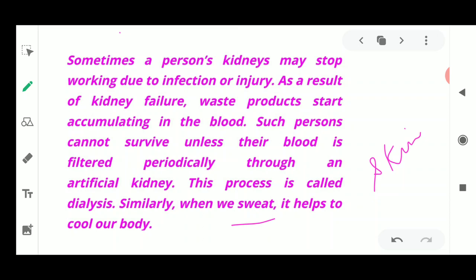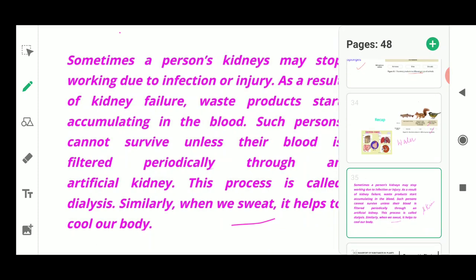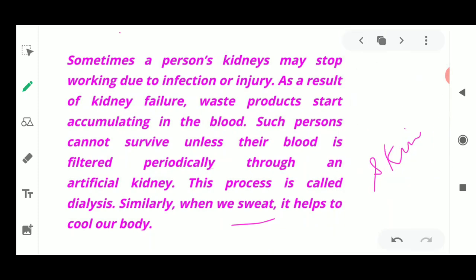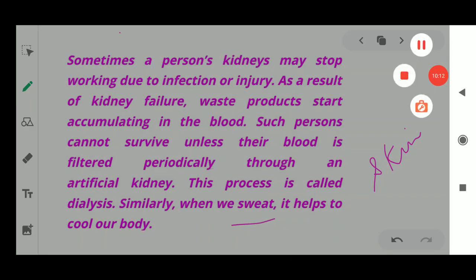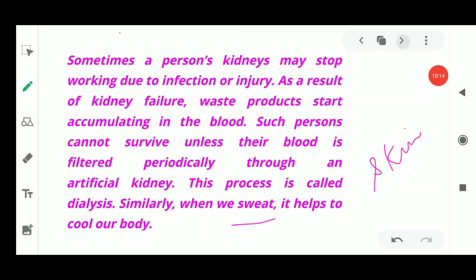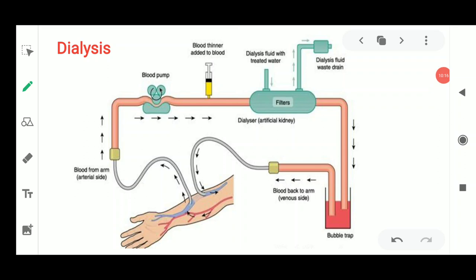Next, we need to know how dialysis happens. If we see the picture, the diagram of dialysis, it is somewhat like this, where dialysis is happening. Now how is it being done? Arteries and veins both are present in our body, running parallel throughout our body.